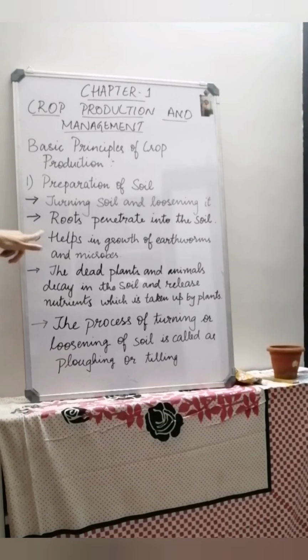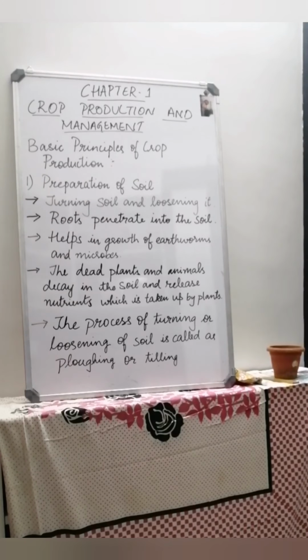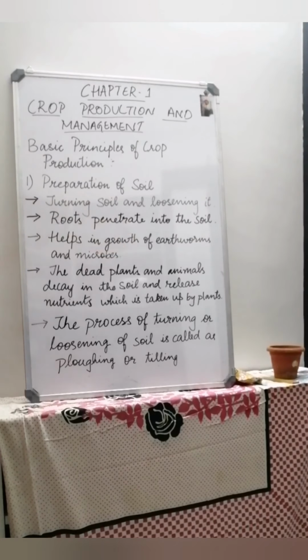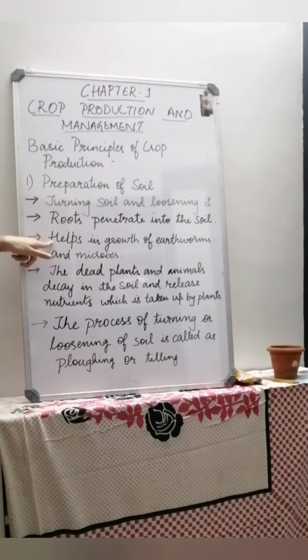And then it helps in growth of earthworms and microbes. When you loosen the soil, there'll be small microorganisms and earthworms. In the soil there'll be microorganisms or earthworms. It helps in the growth of those earthworms and microorganisms.